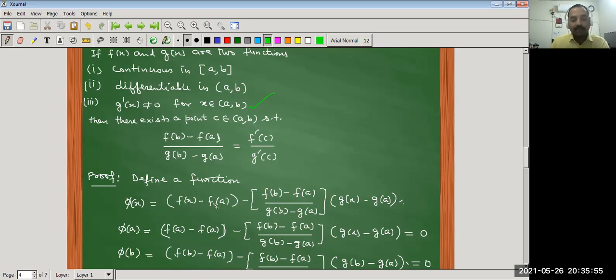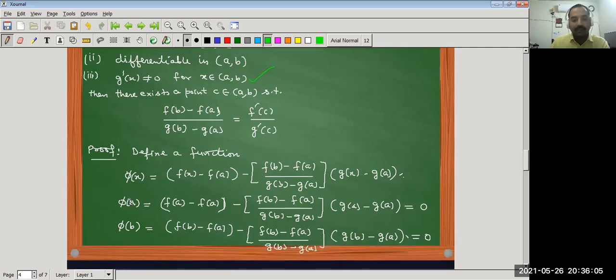Now let us consider the third condition, that is what is the value of this phi x at the end points, that is what is the value of phi a and phi b. So let us put x is equal to a in this case. Then we get phi a equal to f(a) minus f(a) minus (f(b) minus f(a)) upon (g(b) minus g(a)) into (g(a) minus g(a)). So f(a) minus f(a) becomes 0, so the whole answer becomes 0.